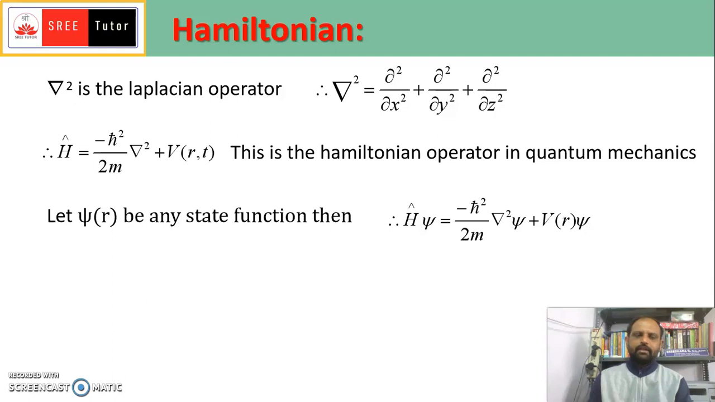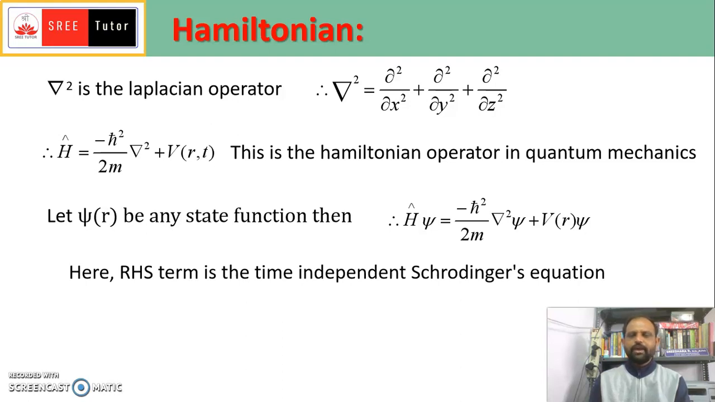Then when this operator H cap operates on such a wave function, H cap of psi is equal to minus h cross squared divided by 2m del squared psi plus V of r into psi. You can observe that the RHS term is the time independent Schrodinger equation, which will be equal to E into psi.